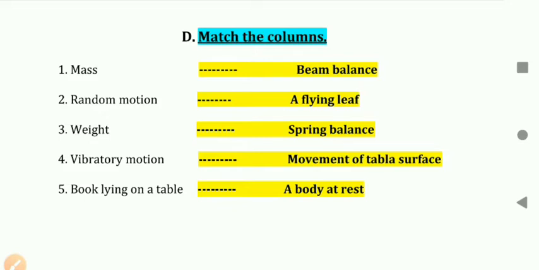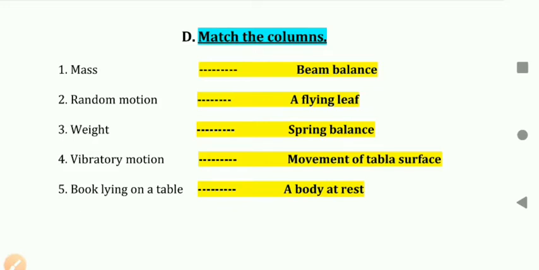Weight can be measured by using a device, spring balance. So the answer will be spring balance. Question number 4, vibratory motion. Movement of a tabla surface. Movement of a tabla surface is an example of vibratory motion.